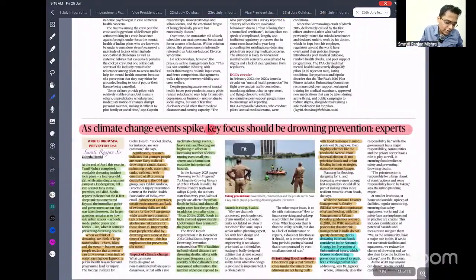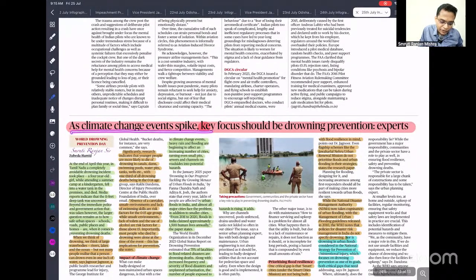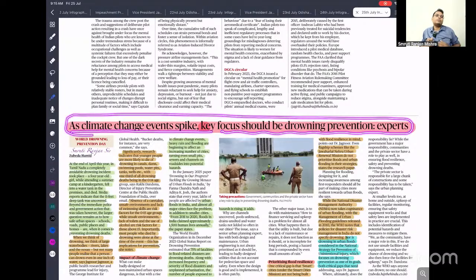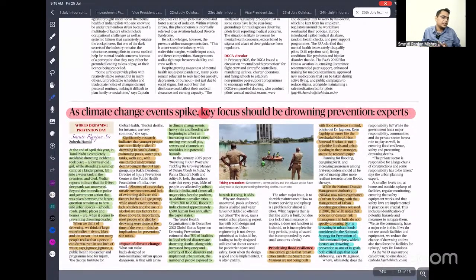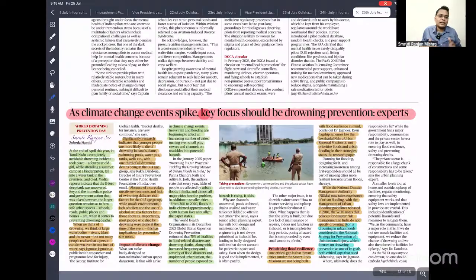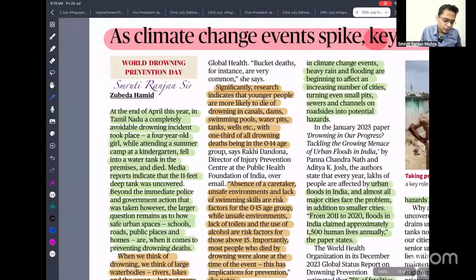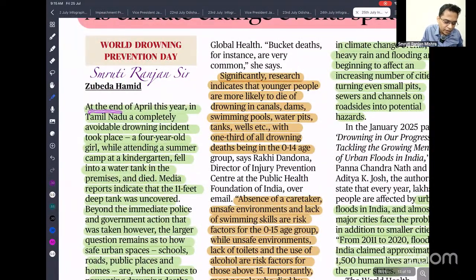So next is, as climate change events spike, key focus should be drowning prevention. That is what was said by the expert. So we have seen that so many people on the eastern coast particularly are dying whenever there is severe flooding. So recently an incident happened at the end of April this year. In Tamil Nadu, a completely avoidable drowning incident took place. A 4-year-old girl, while attending summer camp at a kindergarten, fell into a water tank on the premises and died. So that is what happened.